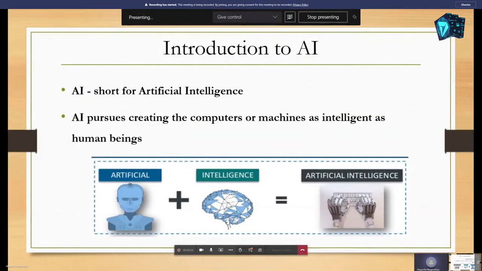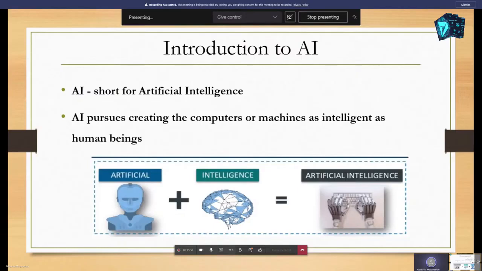As we said before, we will see the introduction of AI. Nowadays we have AI everywhere. We thought AI started only a few years ago, but it's surprising that the term was first coined in 1950 by Alan Turing. Now we all know that AI is ruling the world. AI is short for artificial intelligence. AI pursues creating computers or machines that have intelligence like a human being.